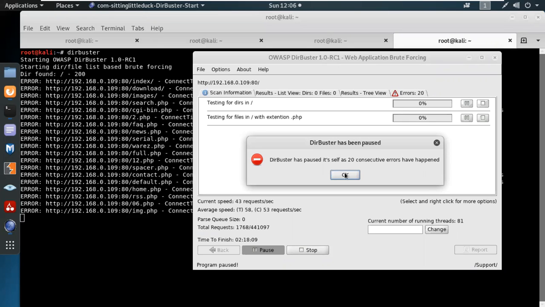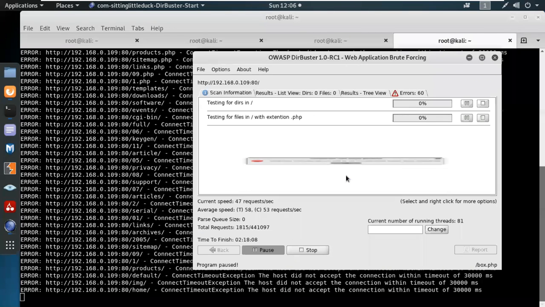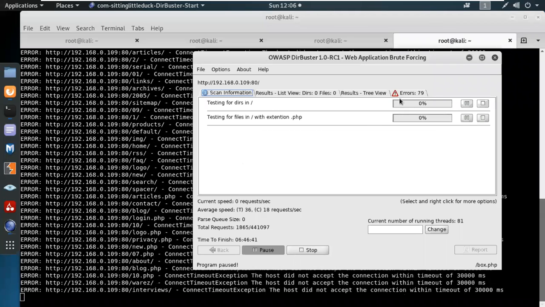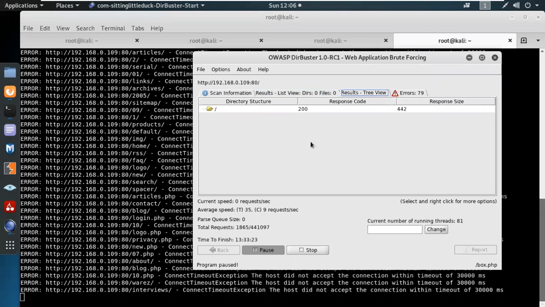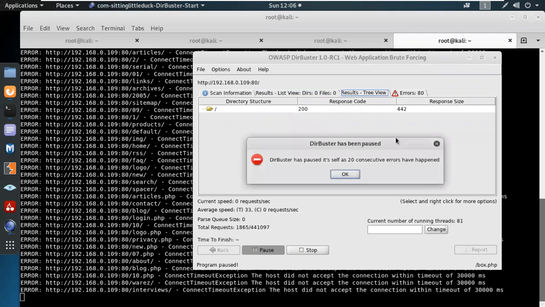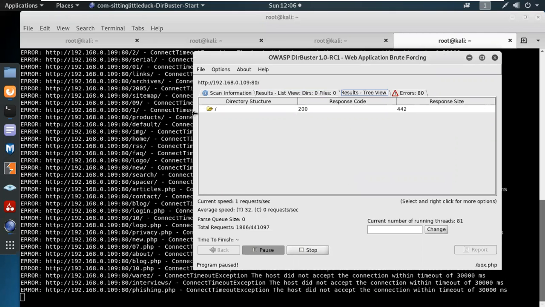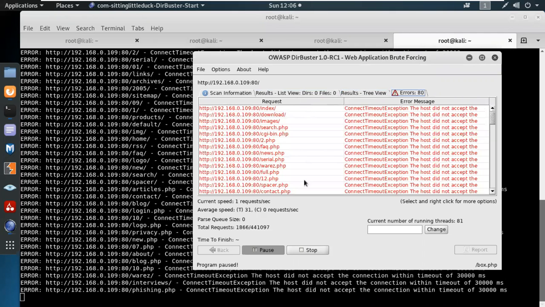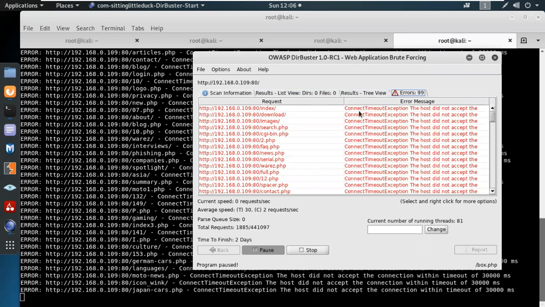The buster has been stopped. Why? Because port 80 is for the interface, but the connection works over port 8080. You can see only the errors. They didn't find any directories because port 8080, which makes the connection between the clients, has been stopped, because it's not making a connection. Connection timeout.